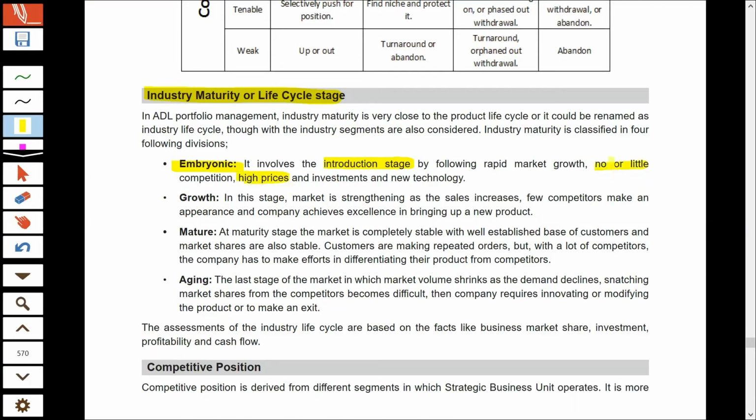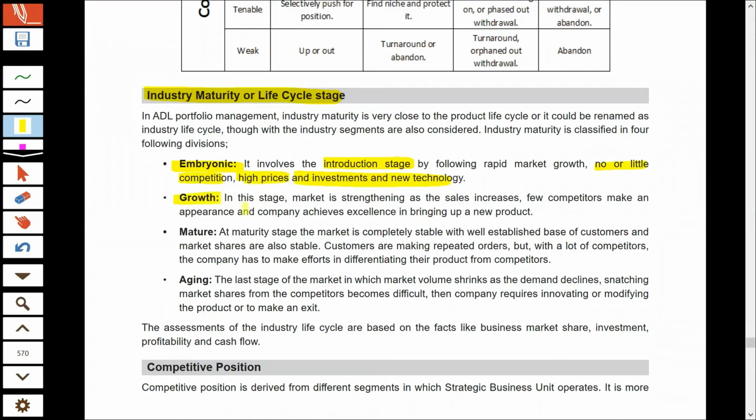There is no or very little competition, because the firm has just come up with a very new product, and the firm may be first in the industry, and thereby the other competitors are still not in the market, because competitors usually enter the market when some product is successful and earning a huge amount of profits. As I already told you, there is huge investment in manufacturing that product and in introducing that new technology.